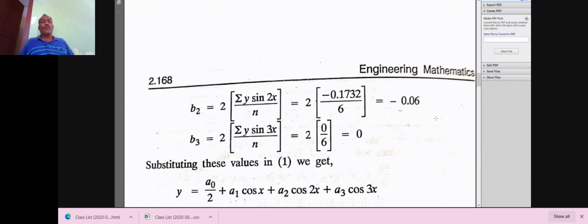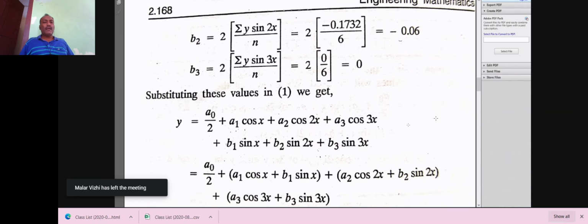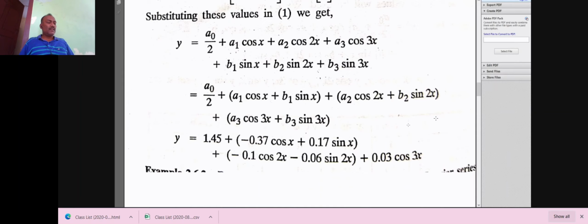Substituting A0, A1, A2, A3, B1, B2, B3 in the formula, equation number 1, we get y is equal to A0 by 2 plus A1 cos x plus A2 cos 2x plus A3 cos 3x plus B1 sin x plus B2 sin 2x plus B3 sin 3x. We put this as equation number 1.